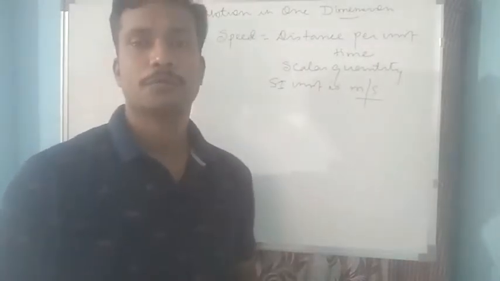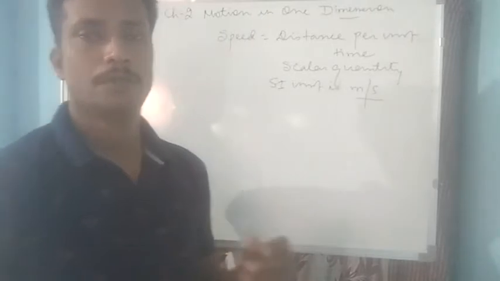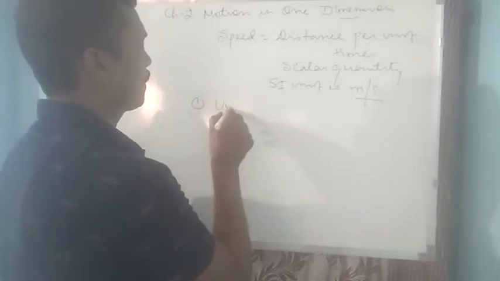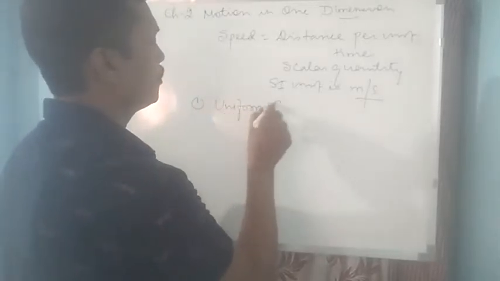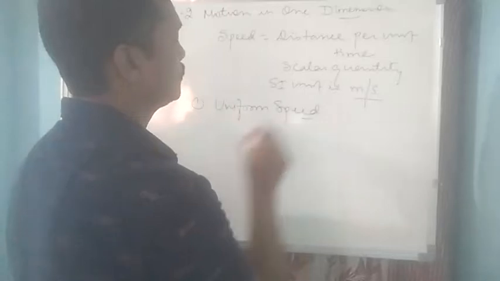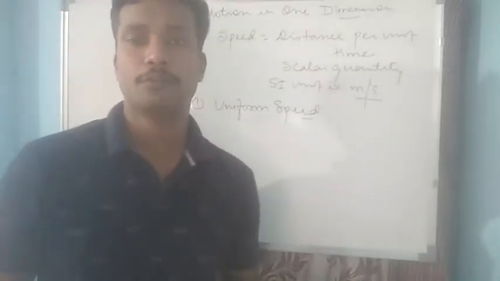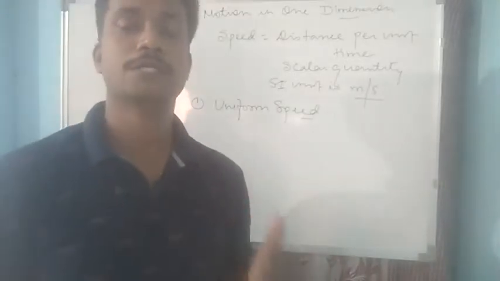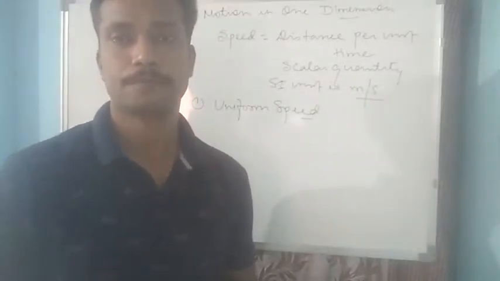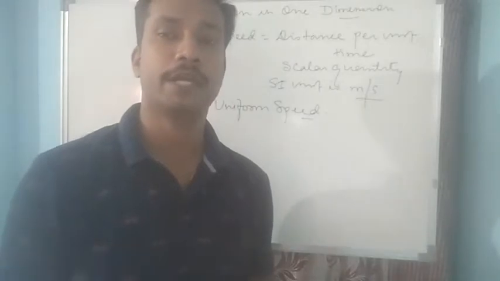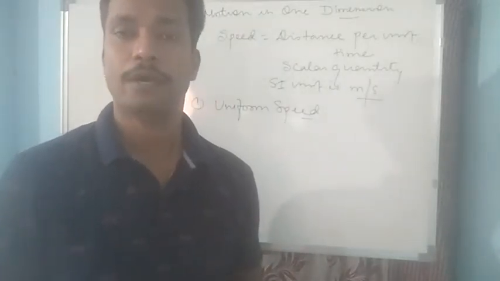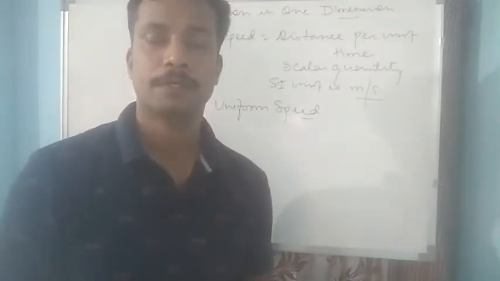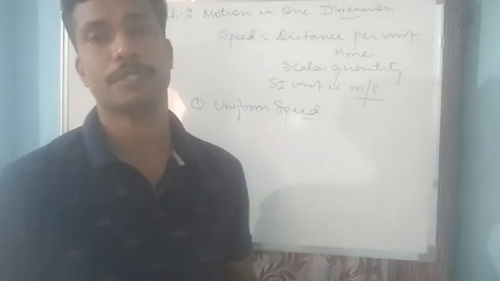Now let us come to different types of speed. We can start with uniform speed. A body is said to be moving with uniform speed if a body covers equal distance in equal interval of time. That means the body can move in any direction, and while moving, if a body covers equal distance in equal interval of time, then a body is said to be moving with uniform speed.